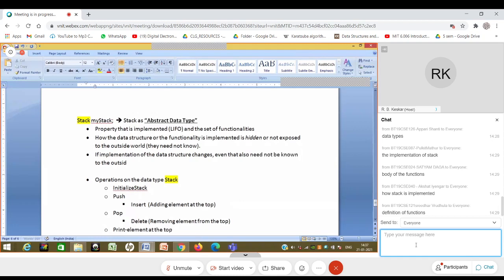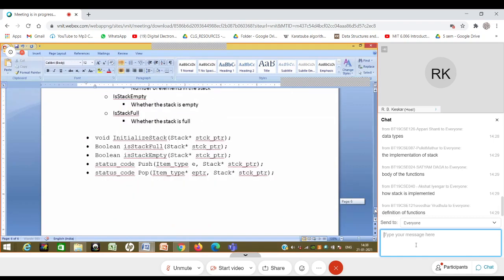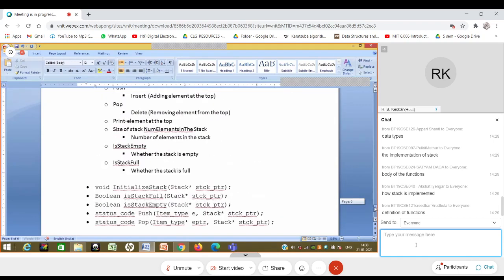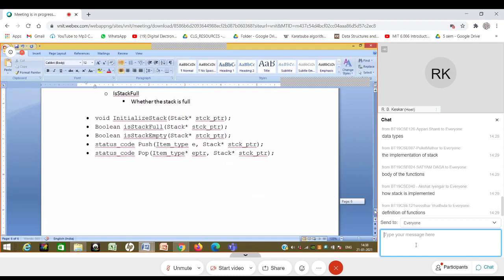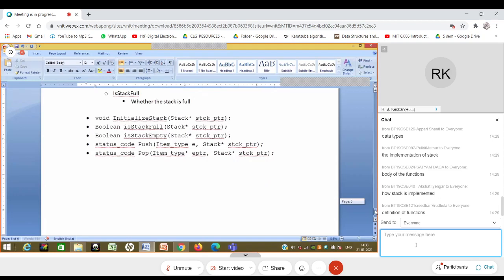For example, tomorrow I change the implementation. I replace the array with a linked list. I change the implementation of stack. This .h file does not change. This .h file remains the same. What changes is the stack.c file, and I will make the changes in stack.c, perhaps in the declaration of stack in the typedef. But this .h file which I have exposed to the outside world does not change.